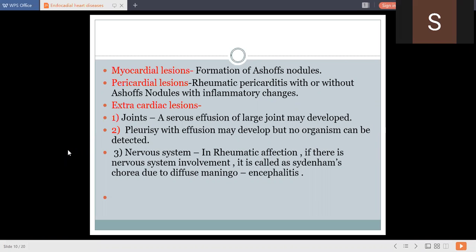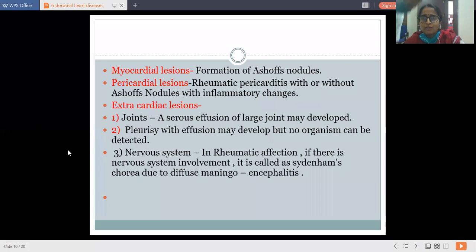The next is myocardial lesions, that is, formation of Aschoff's nodules. We just discussed that in myocardial lesions there is formation of Aschoff's nodules. Then the pericardial lesions: there is rheumatic pericarditis with or without formation of Aschoff's bodies or nodules, with inflammatory changes. Then there are extracardiac lesions, that is, the lesions in joints.